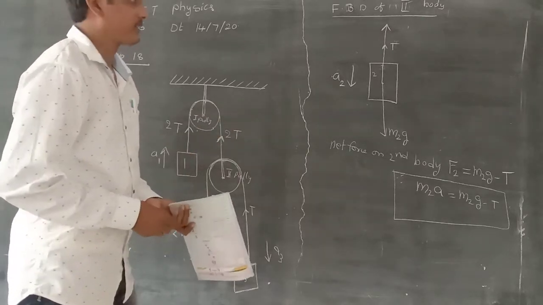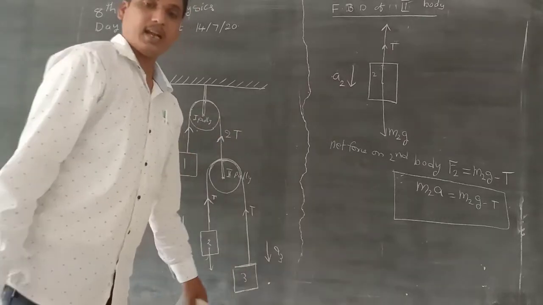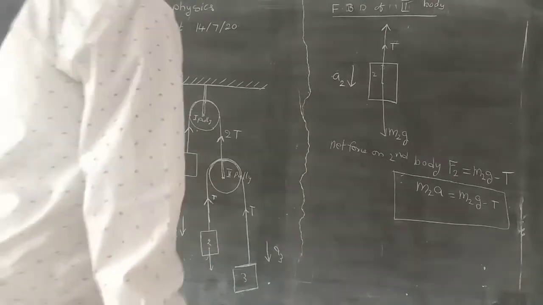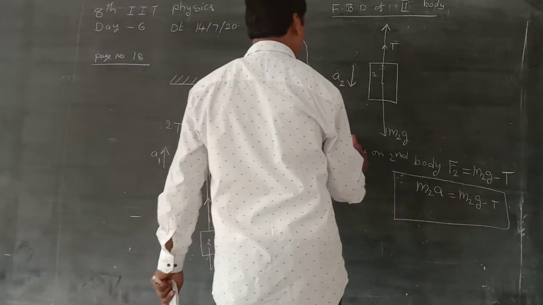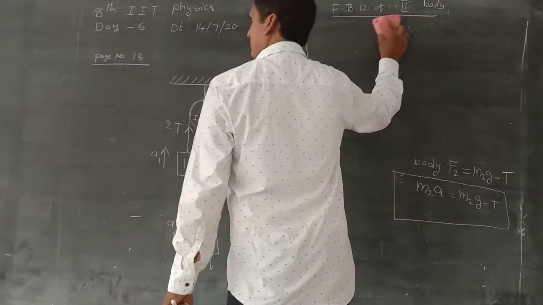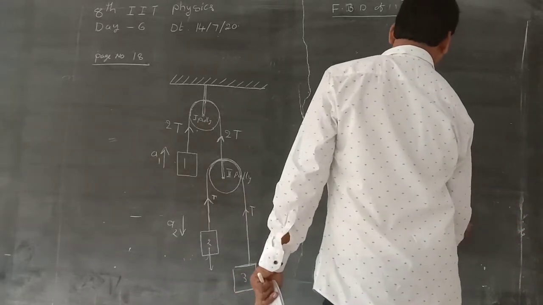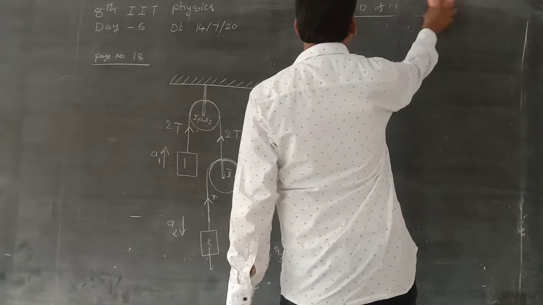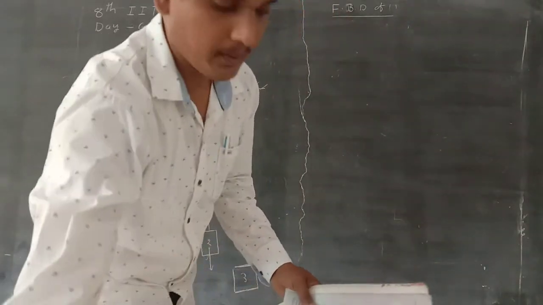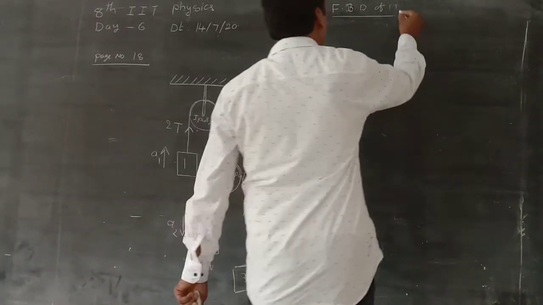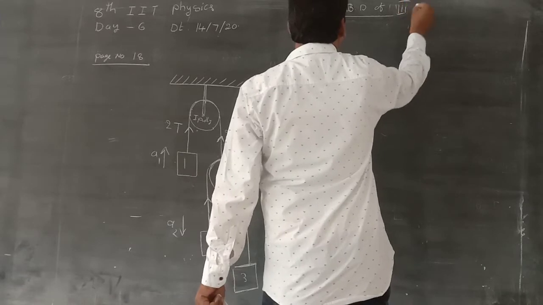Okay. Next, the constraint equation of the third body.